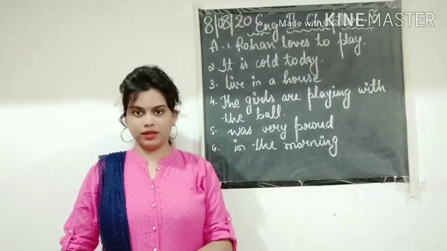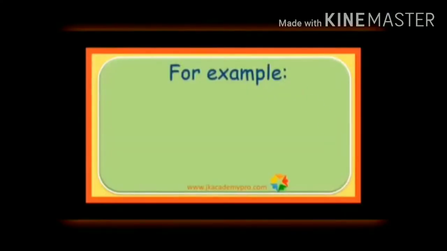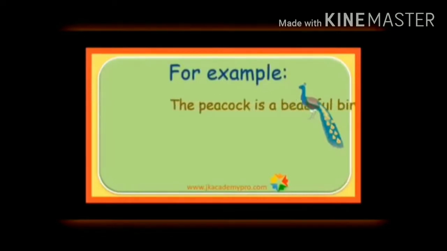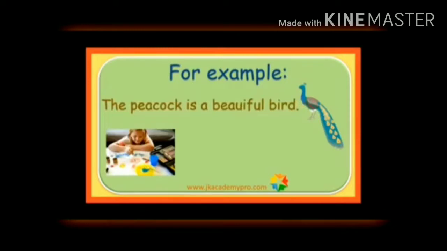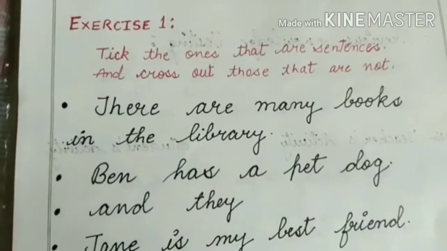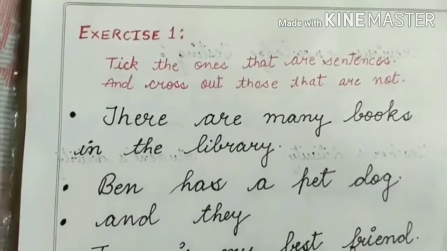Let us see some more examples. For example, the peacock is a beautiful bird. Sania is good at drawing. In the first sentence, the first word T is capital and there is a full stop at the end of the sentence. In the second sentence, the first word starts with a capital S and ends with a full stop.